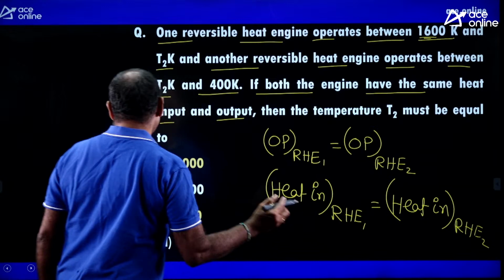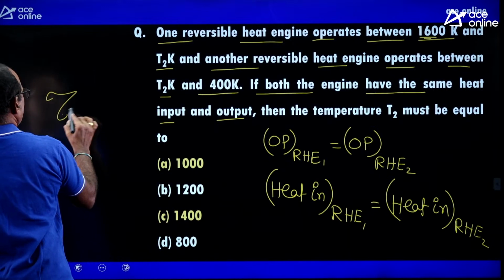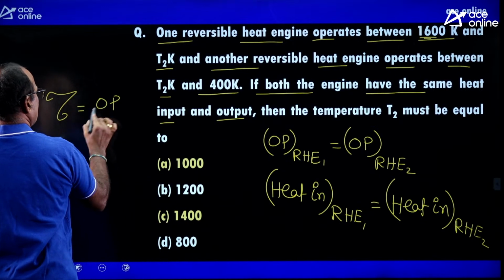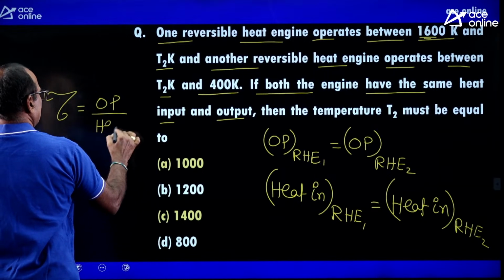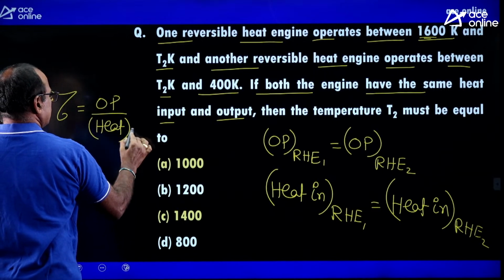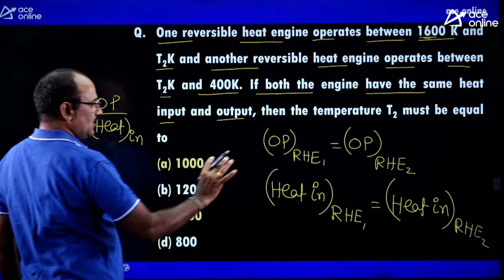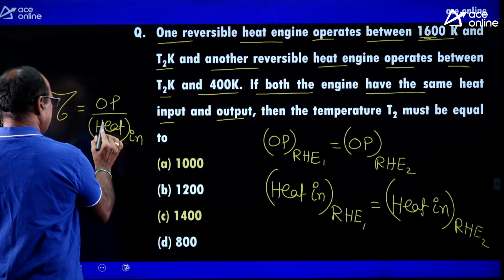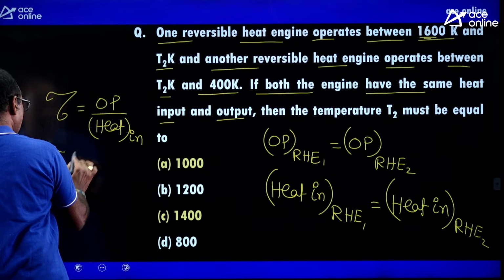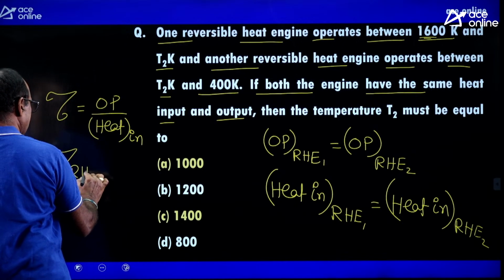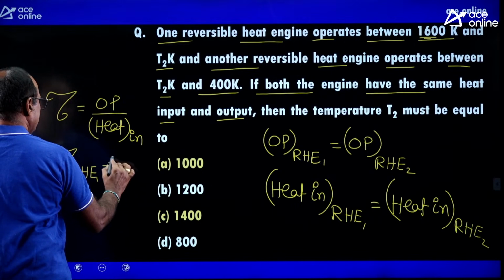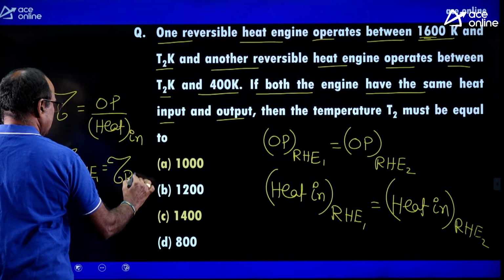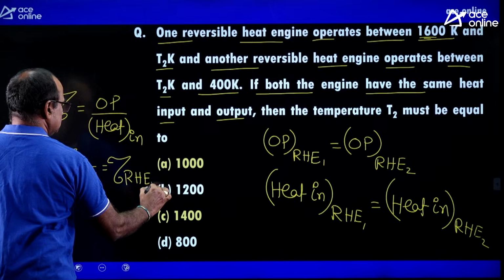Then what is the efficiency? You know, efficiency equals output by heat input. Since the output of both engines remains the same and the heat input also remains the same, indirectly I can say that the efficiency of the first reversible heat engine is equal to the efficiency of the second reversible heat engine.